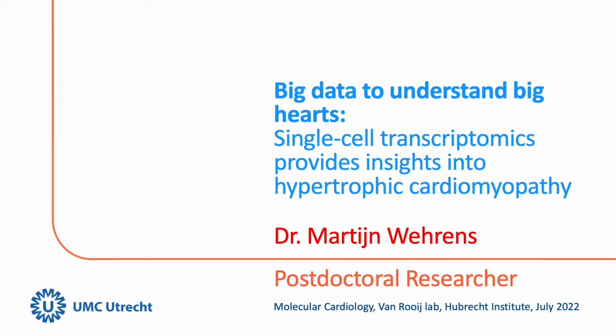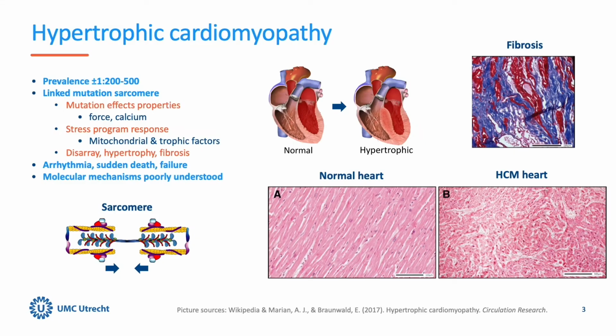Big data to understand big hearts. Single-cell transcriptomics provides insights into hypertrophic cardiomyopathy. A study published in Cell Reports. Hypertrophic cardiomyopathy is a heart disease caused by single mutations in the sarcomere, the protein structure that is responsible for contractions of the heart. The disease affects around 1 in 350 people.